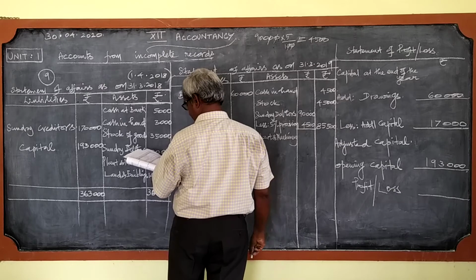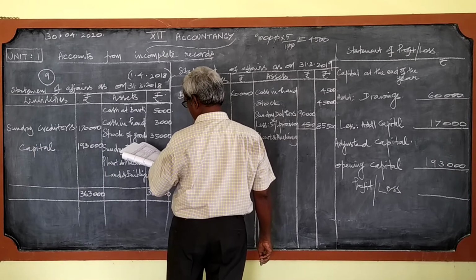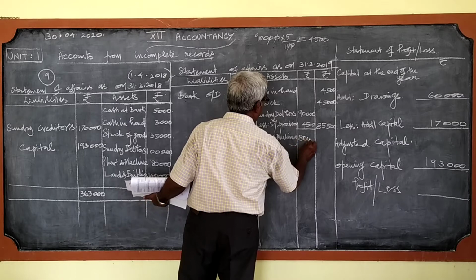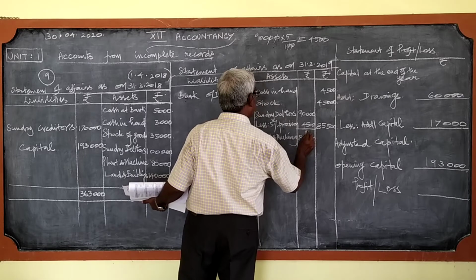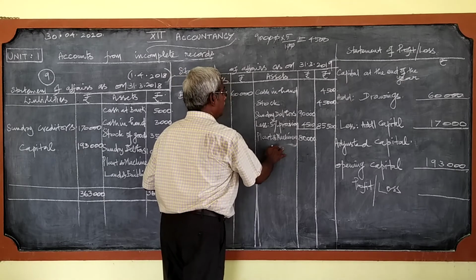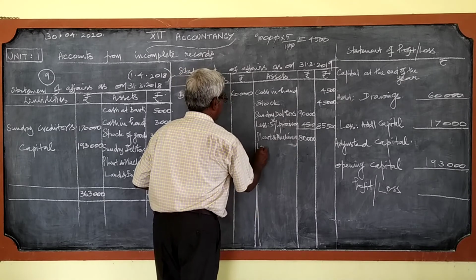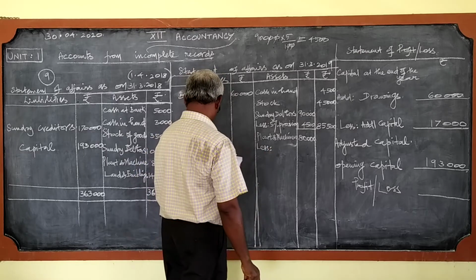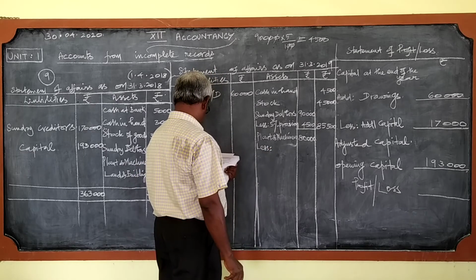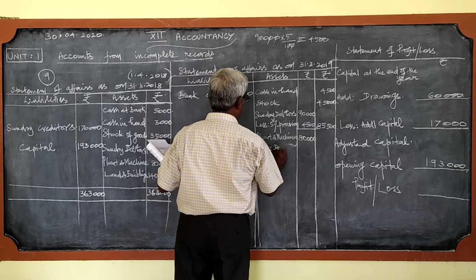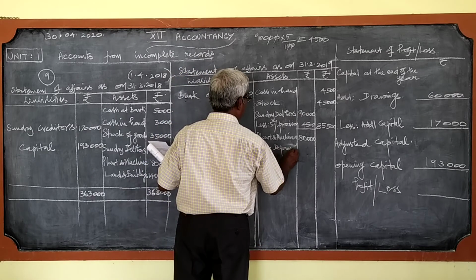Plant and machinery. Plant and machinery amount is 80,000 here. Why should I write in the inner column? Because for this also there is an adjustment. Less. What is there? Plant and machinery used to be depreciated at 10%. Less.